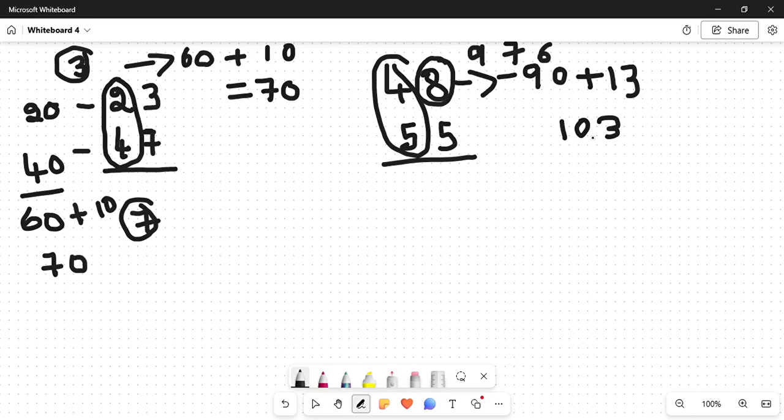So you will get the resultant. Or else, what I told you, you can take this as 40 again, and you can take this as 50 again. So what is 40 plus 50? 40 plus 50 is 90, and once again here we are remaining with 8 and 5. What is 8 plus 5? Once again 13. So 90 plus 13 is nothing but your 103. Right? Like this you can do.